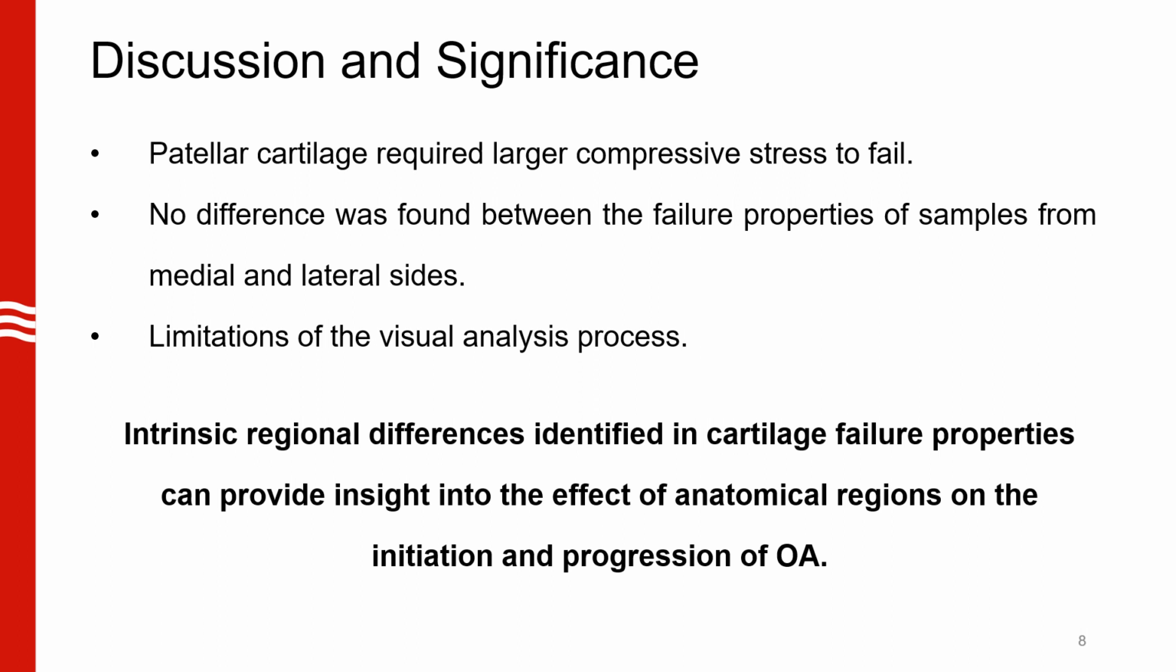Lastly, the interclass correlation coefficient between the two raters is 0.68, indicating some limitations of the visual analysis process. Even so, we believe the intrinsic regional differences in cartilage failure properties found in this study can provide some insights into the effect of anatomical regions on the initiation and progression of OA.